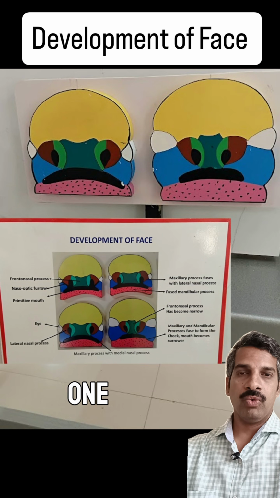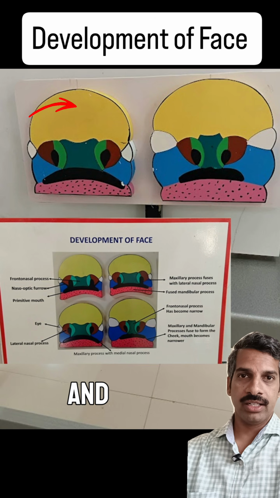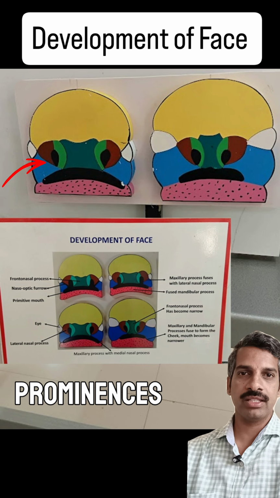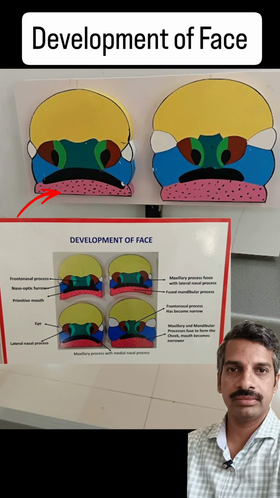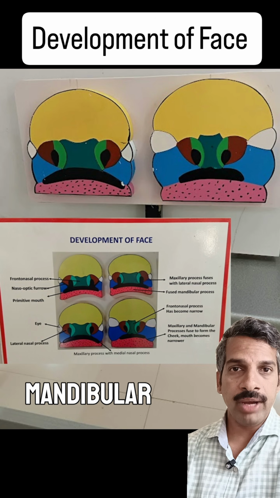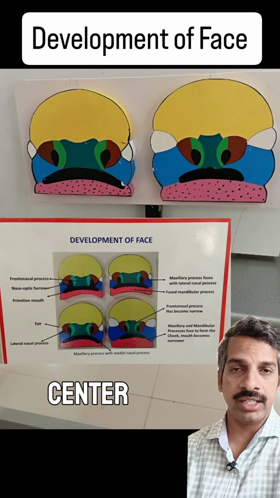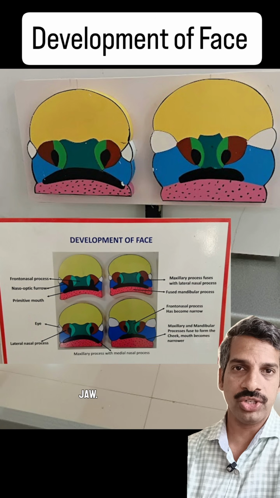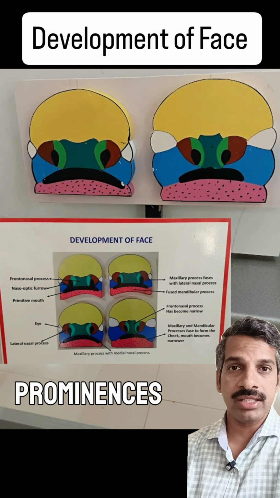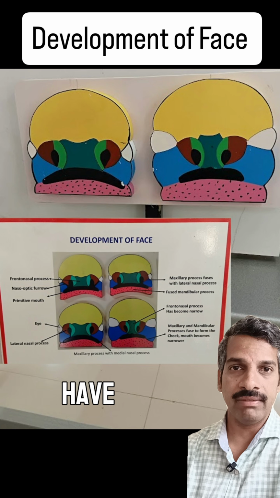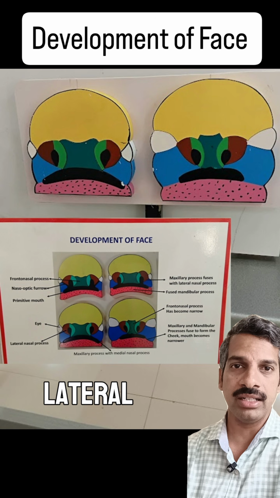The face develops from one frontonasal prominence in the center, and two maxillary prominences and mandibular prominences. The two mandibular prominences merge in the center to form the lower jaw. The maxillary prominences develop nasal placodes. It will have a medial nasal prominence and a lateral nasal prominence.